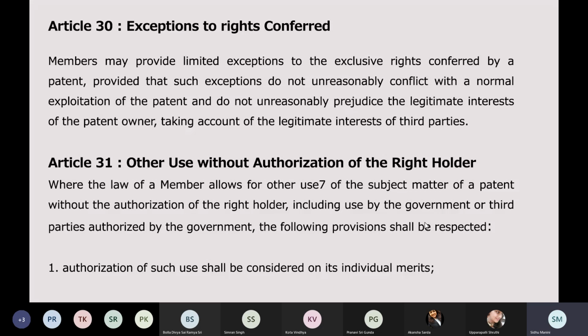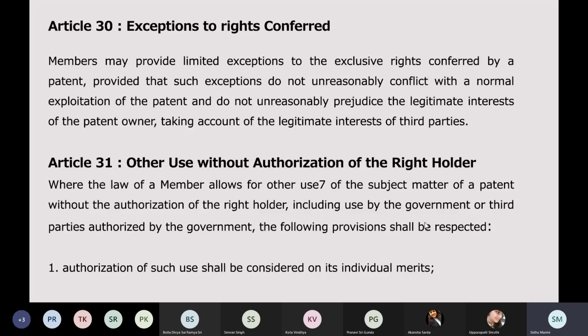So TRIPS provides that the members may. This is an option given to the countries: they can provide for exceptions or they can choose not to, and give unfettered rights also. Members may provide limited exceptions to the exclusive rights conferred by a patent, provided that such exceptions do not unreasonably conflict with the normal exploitation of the patent and do not unreasonably prejudice the legitimate interests of the patent owner, taking account of the legitimate interests of third parties.